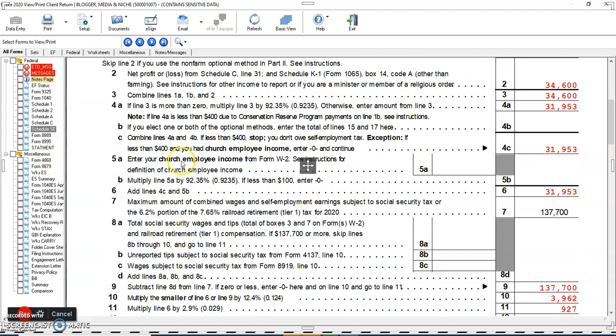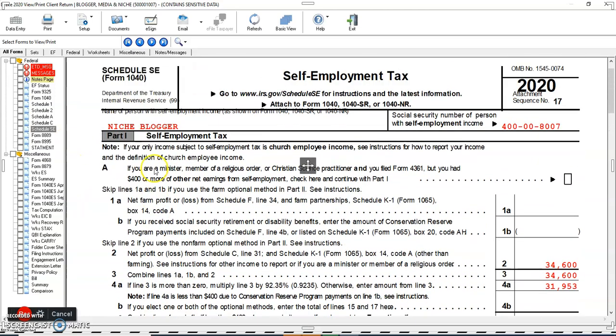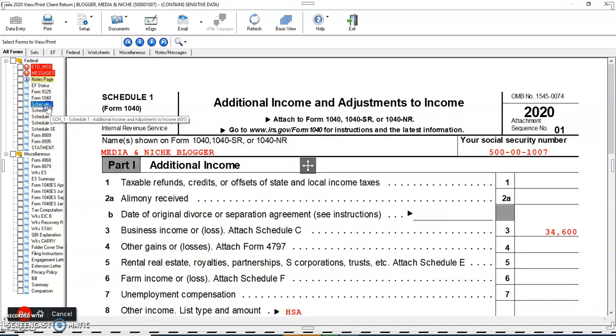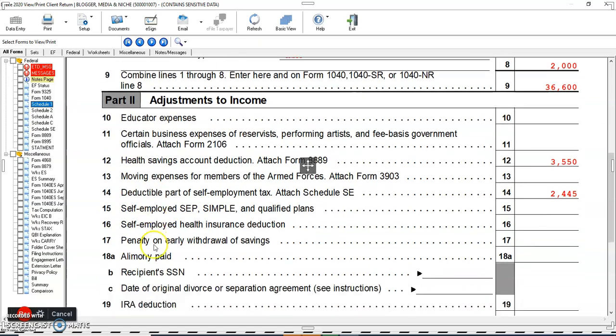Also one more thing, always remember that Schedule SE has an impact on different forms, such as Schedule 1 and Schedule 2. I have already discussed that the deductible part of self-employment tax on part 2 line number 14 will come here.